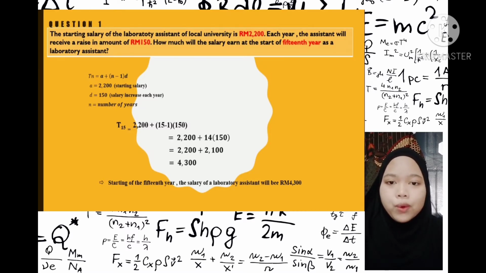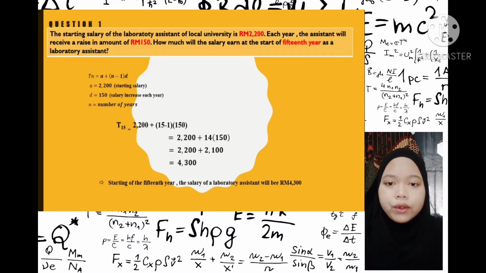We have to use the formula Tn equal to A plus (n minus 1) multiplied by D. From the question, we found that the first term, which is A, is 2200, D is equal to 150, and N is number of year, which is 15.